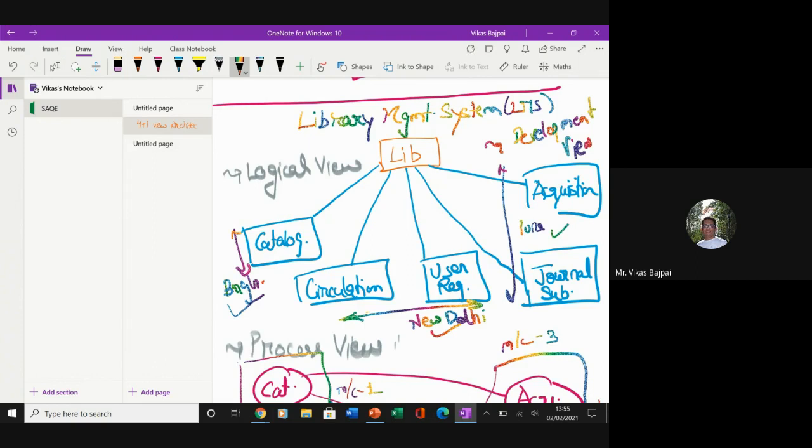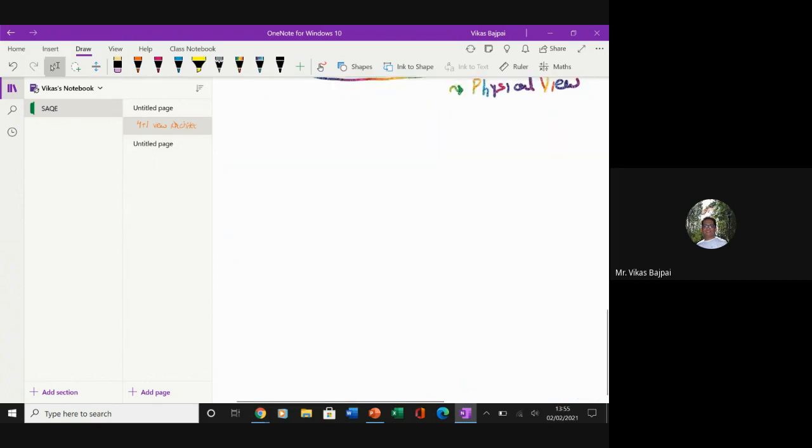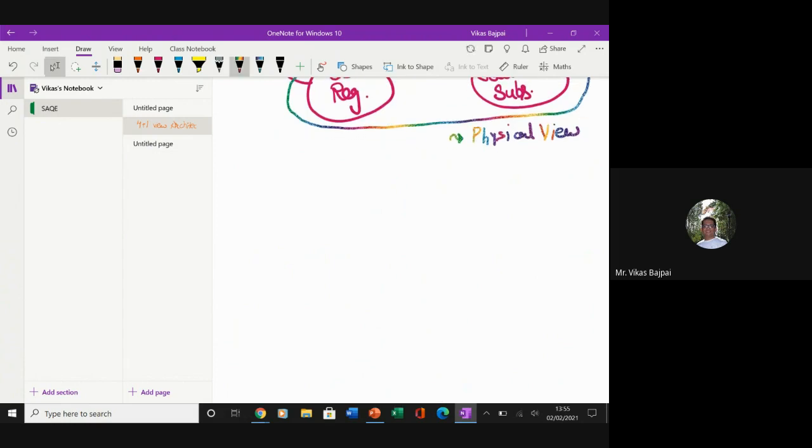So whenever in your exams or assignments I ask this question, your plus one view should also be visible. That would be your DFDs, which are nothing but the use case scenarios. Recall your software engineering discussions, where we had use case scenarios.